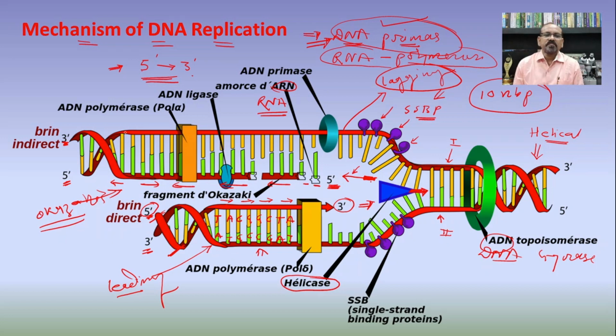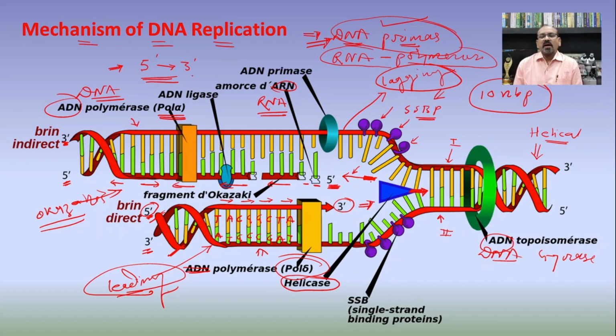When we see the DNA polymerase on the lagging strand, here it is polymerase alpha, that is, DNA polymerase alpha is responsible for the synthesis of the DNA on the lagging strand, while when we are talking about the leading strand, the DNA polymerase delta is responsible for the synthesis of the new DNA strand.